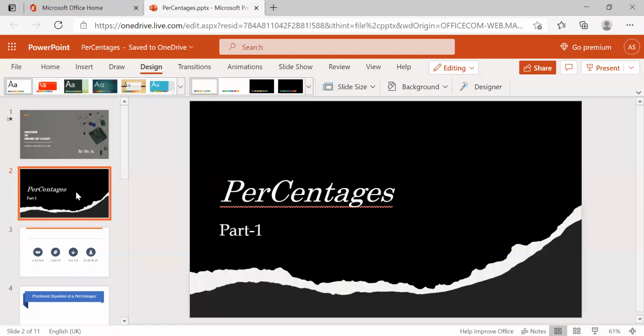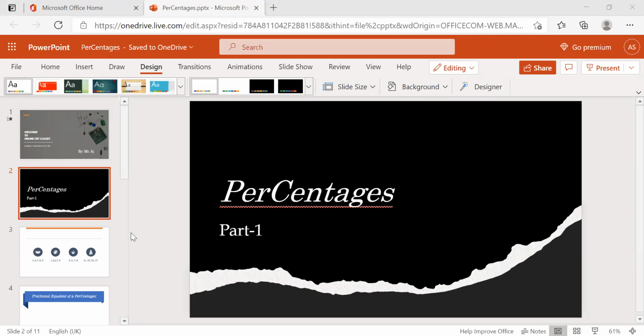So you should learn percentages in a fast way. If you are calculating percentages very fast, then you will save much time in solving the remaining parts, maybe time and distance, ratios, partnerships especially, and whatever the remaining topic. If you have good knowledge in percentages, you can save much time solving those problems also. Okay, that is the main importance of percentage.